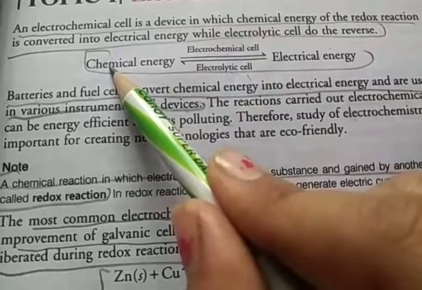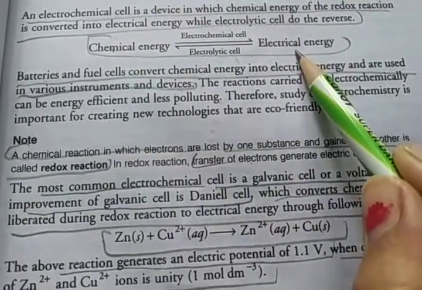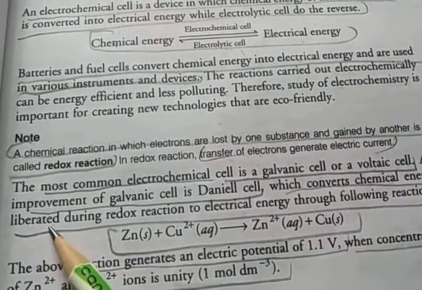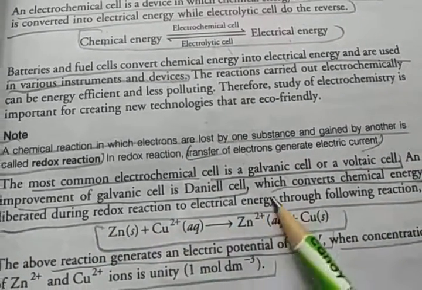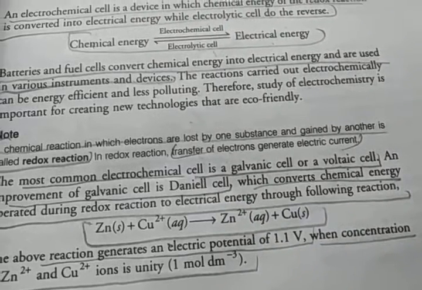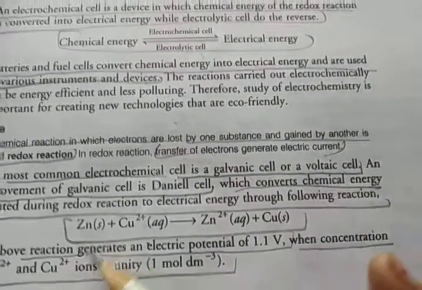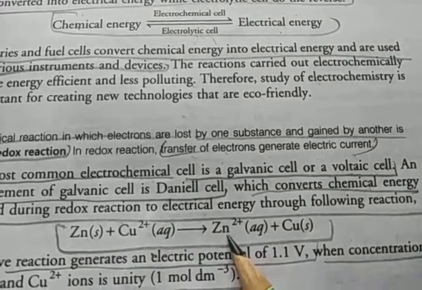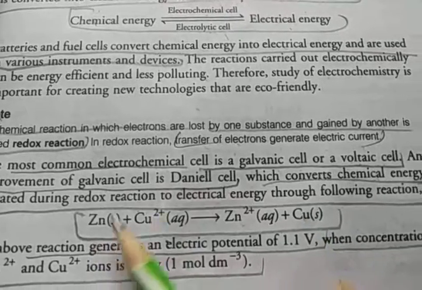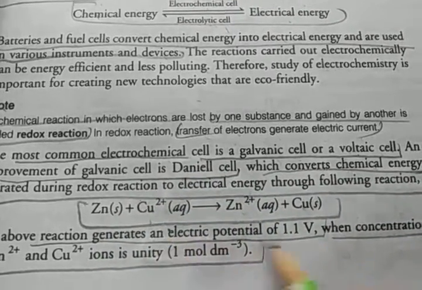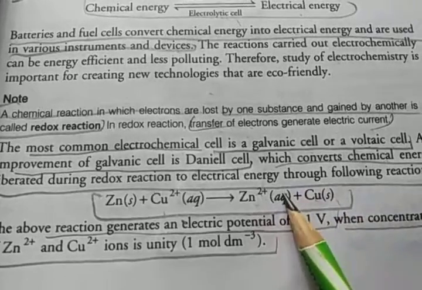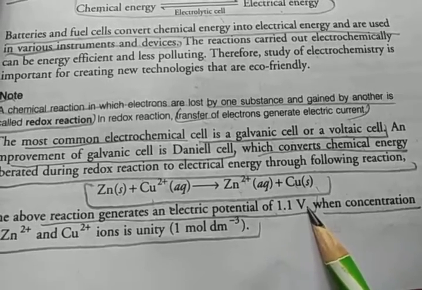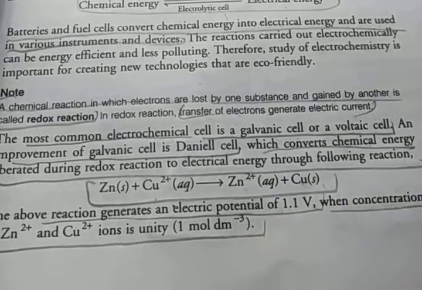So in an electrochemical cell, chemical energy is converted into electrical energy. It converts the chemical energy liberated during redox reaction to electrical energy through the following reaction. The example given here is zinc plus copper plus 2, converting into Zn plus 2 plus copper. So zinc converts into zinc plus 2 and copper plus 2 converts into copper. This reaction generates an electric potential of 1.1 volt.